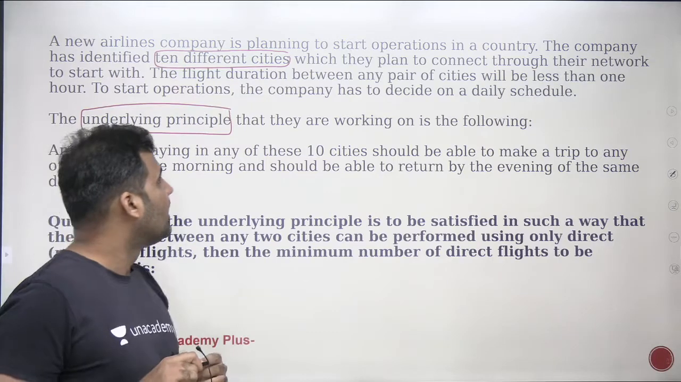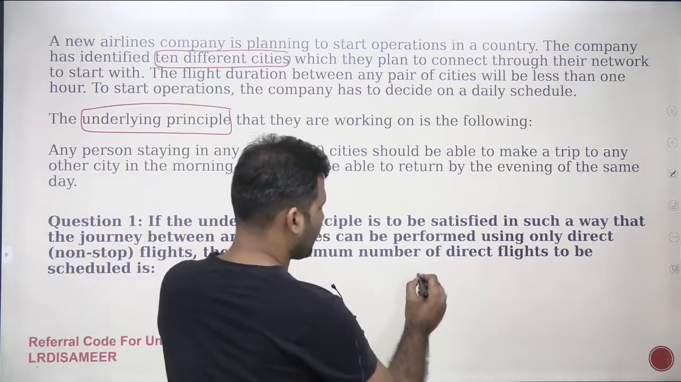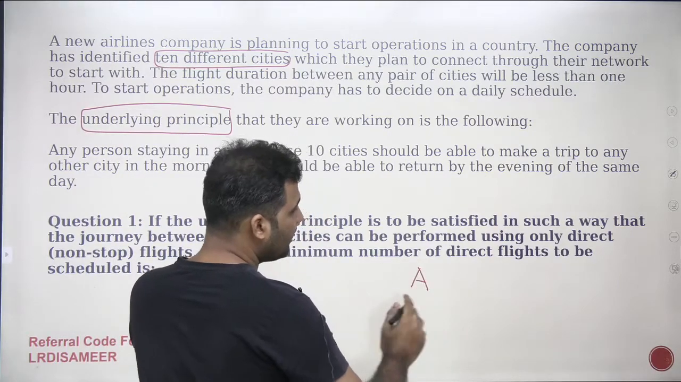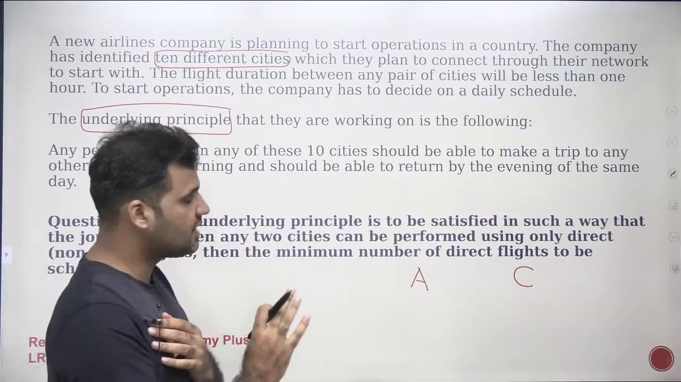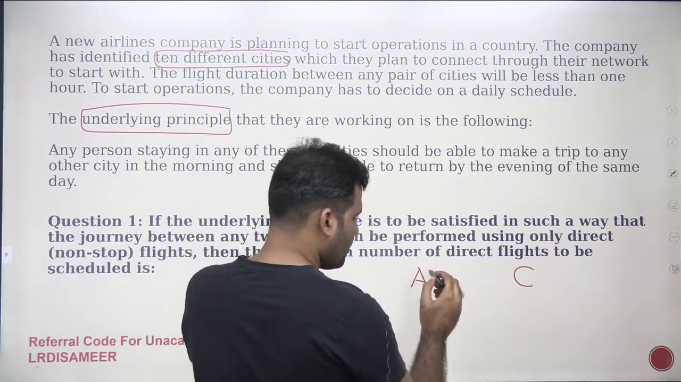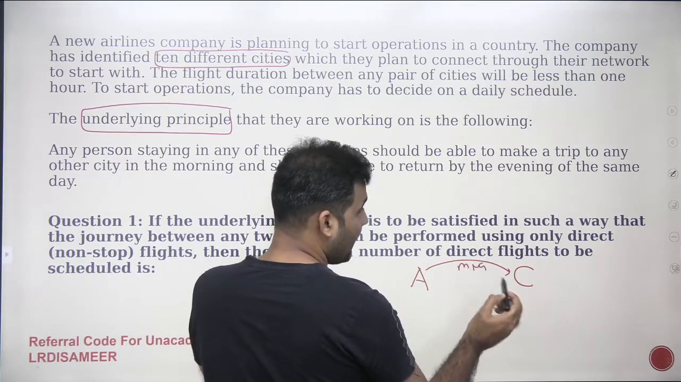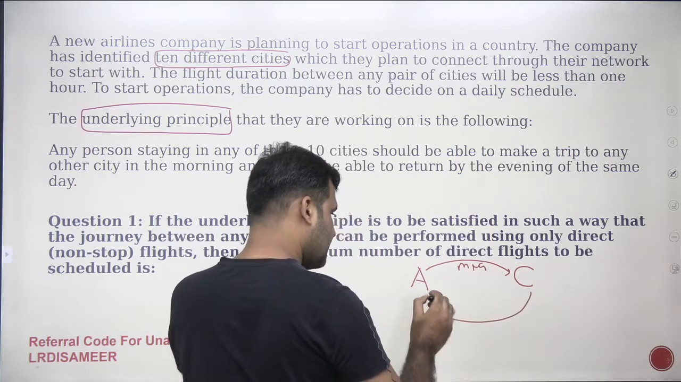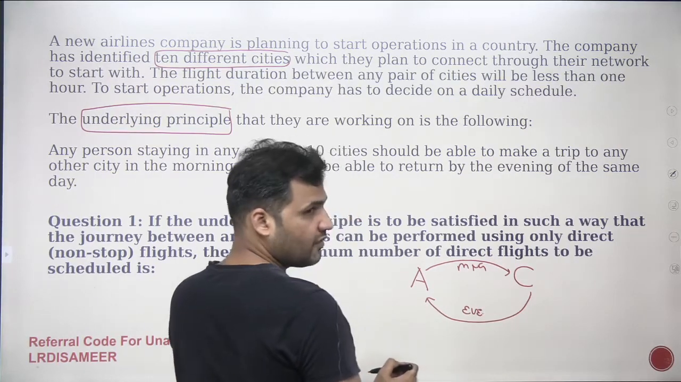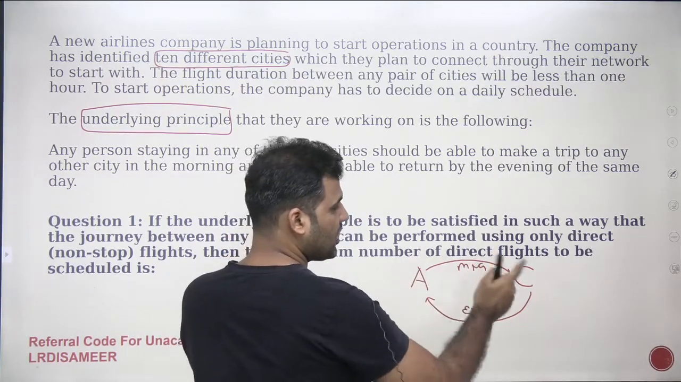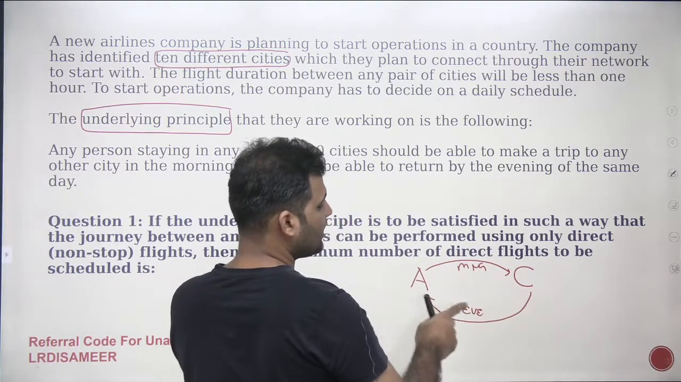For example, let's assume that out of these 10 cities, we have two cities, Ahmedabad and Chandigarh, right? Let's say I'm living in Ahmedabad and there's another city, Chandigarh. I want the scheduling of the flight in such a way that if I want to go from Ahmedabad to Chandigarh in the morning, then I should be able to go and come back to Ahmedabad by evening. So I will require a flight which will take me from Ahmedabad to Chandigarh in the morning, and I also require a flight which will take me from Chandigarh to Ahmedabad in the evening.